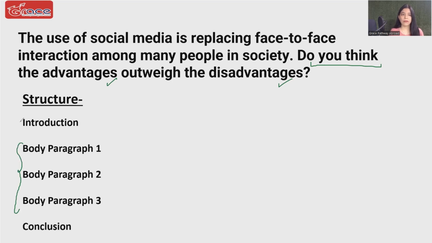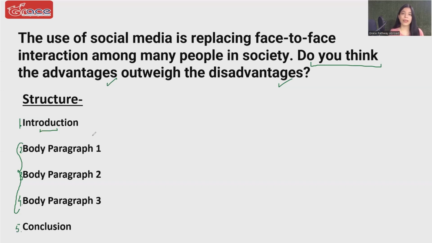So your paragraph number 1 is going to be introduction. Paragraph number 2, body para 1. Paragraph number 3, body para 2. Paragraph number 4, body paragraph 3. And paragraph number 5 is a conclusion. Like I said, in this kind of question, where you are being asked advantages and disadvantages along with an opinion, then it's better to form 3 body paragraphs.